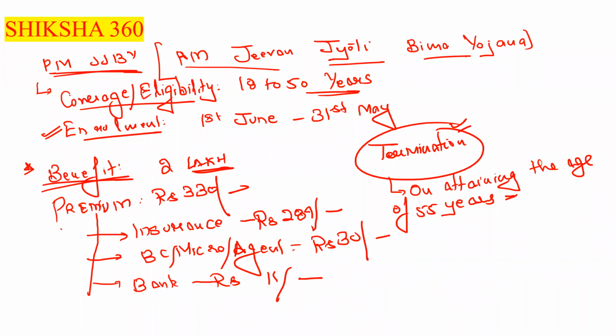And one thing more: a person has 4 accounts in 4 different banks, and in 3 banks the person is enrolled under this scheme. But at the end, for the benefit purpose, the person can avail benefit from any one bank, not from the 3 banks. It is not that if we pay the premium 3 times from 3 different banks, we will get 6 lakh.